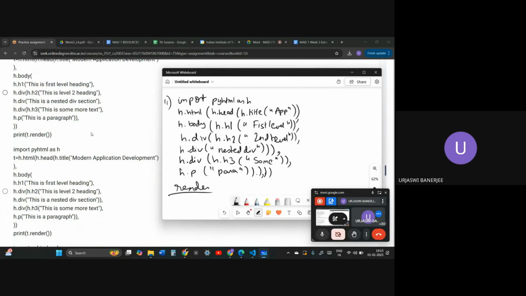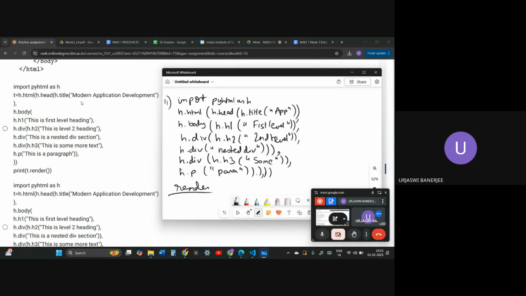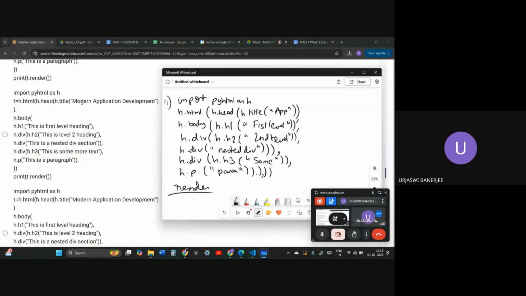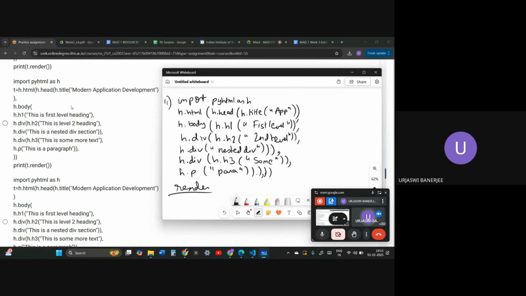Is everyone okay with why the first option is wrong? Okay, so let us go through the second option. HTML h1, this is the first level heading. H2, this is second level heading. Okay, nested div tag. See, there should be two closures. This is some text, some paragraph, two paragraphs. I gave some extra paras. So for now this option is kind of okay.